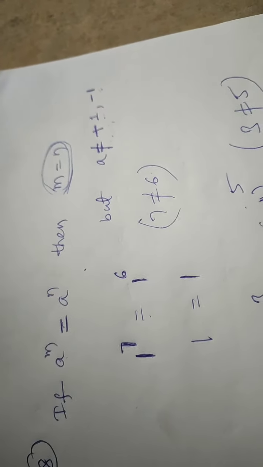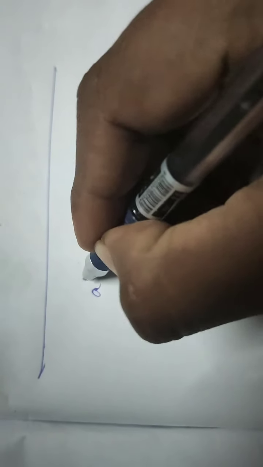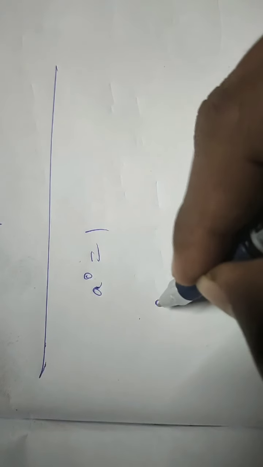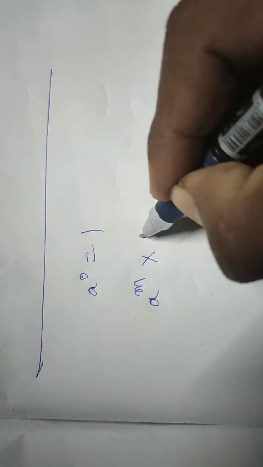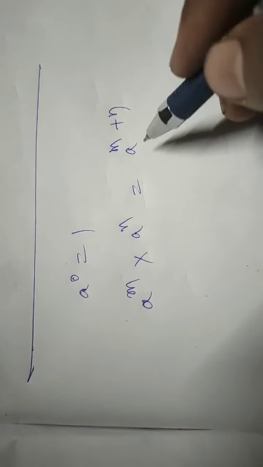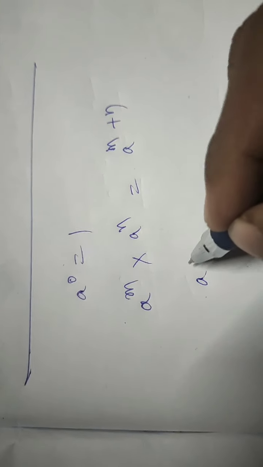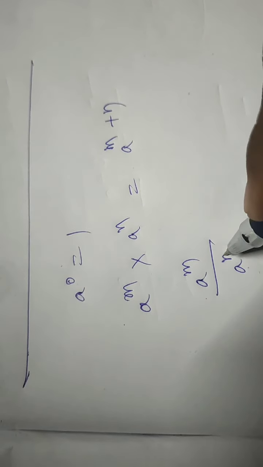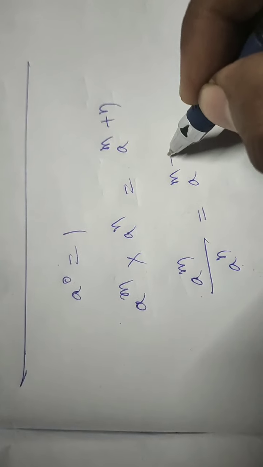Okay, and these are the laws of exponents. We'll recall the formulas once again. a power 0 is equal to 1. Next, a^m into a^n is equal to a^(m+n). Just adding the exponents. Next, a^m by a^n is equal to a^(m-n).